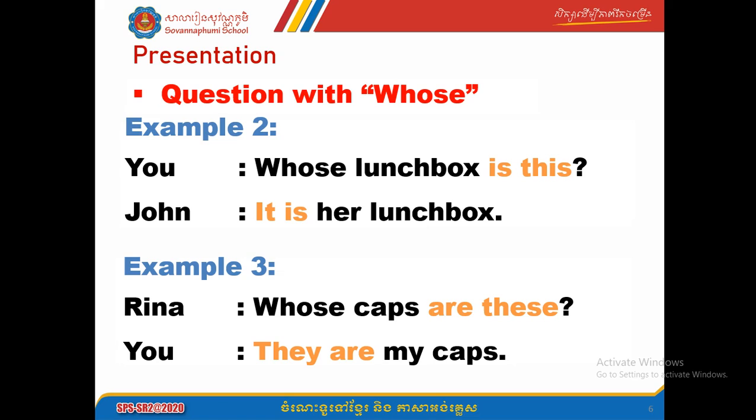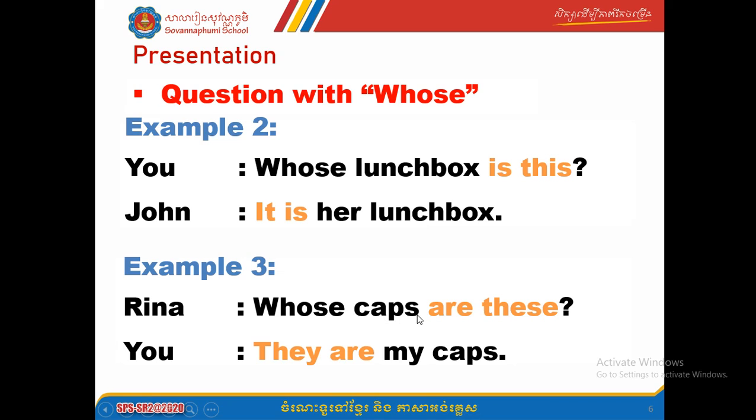As you can see here, it is "is this", and then the answer is "it is"; it is "are these", and the answer is "they are". Why do we put "is this" in one and "are these" in the other? Okay, remember, look at the word lunchbox. Lunchbox here is third person singular, which means that it is only one. So when something has no s, I mean singular, we use "is this", okay.